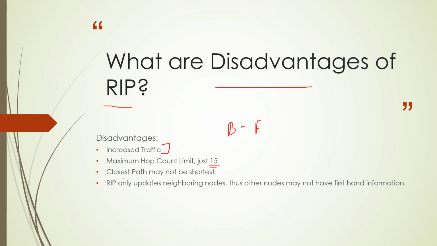And the closest path may not be the shortest. So inside Bellman-Ford there is one disadvantage: when we are using Bellman-Ford in RIP, sometimes the closest path may not be the shortest path. And RIP only updates neighboring nodes. So what will this router do?